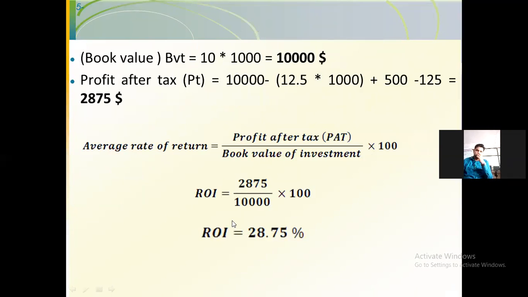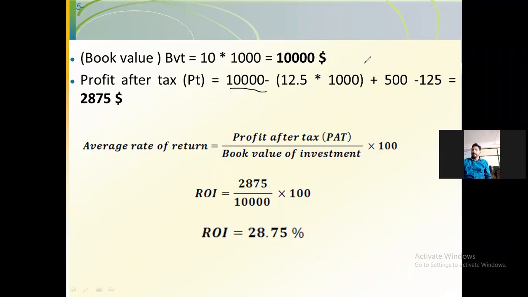So how are you going to calculate that? First of all, you have to calculate the book value of the investment, or initial investment, which will be considered as the BVT. 1,000 shares are purchased at a cost of $10. So initial investment or book value will be equal to 10 multiplied by 1,000, that will be equal to $10,000. Now here, profit after tax. First of all we need to calculate the profit. The profit calculation will be over the initial investment, and the $10,000 is the initial investment.